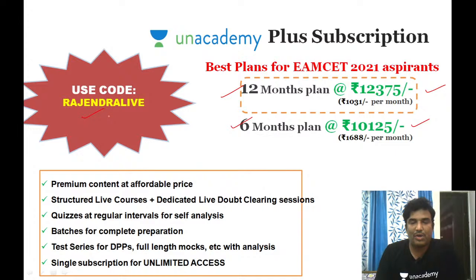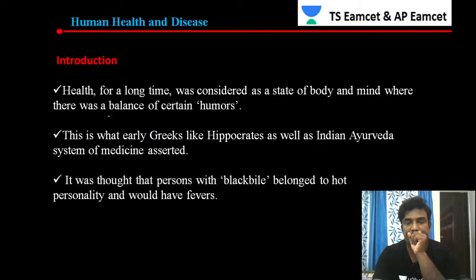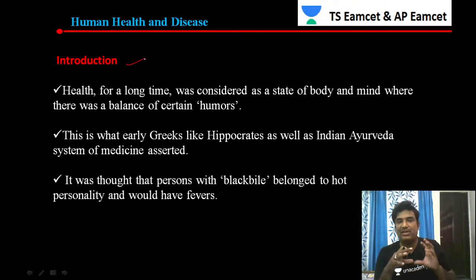Let us continue with today's topic, that is human health and disease. Let us see the introduction part of this particular lesson. Human health and disease is something related to the health of human beings, and at the same time the diseases that affect humans and destroy their health.